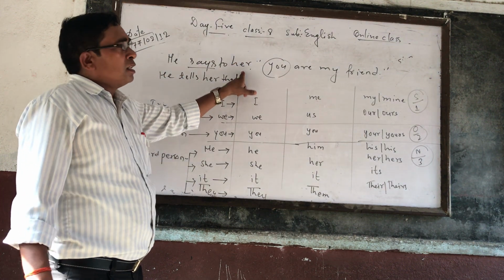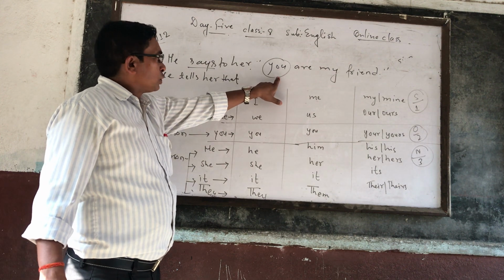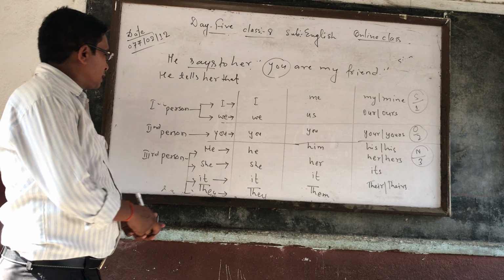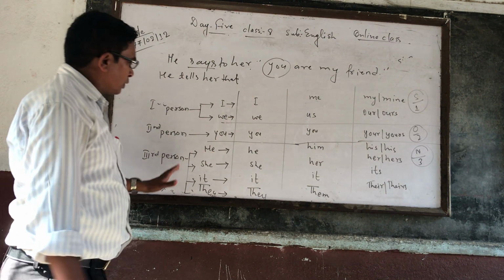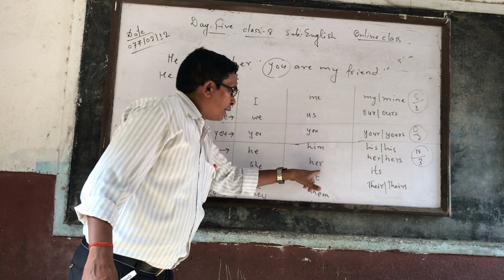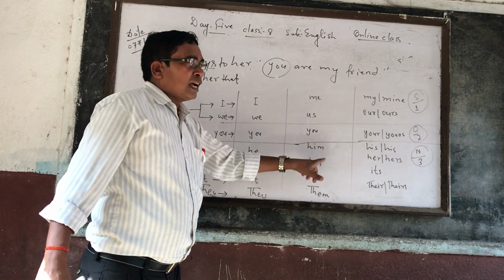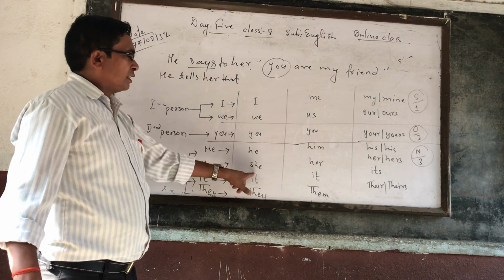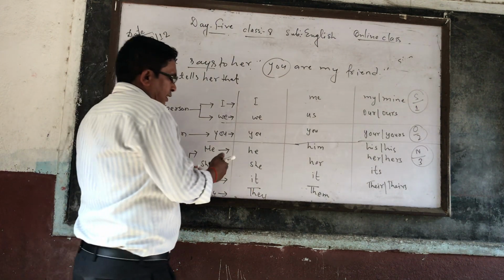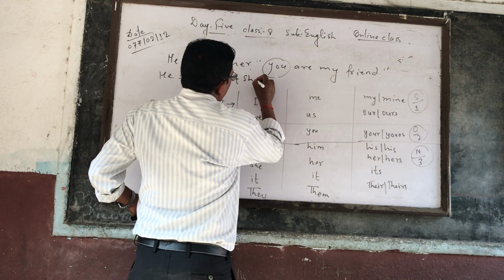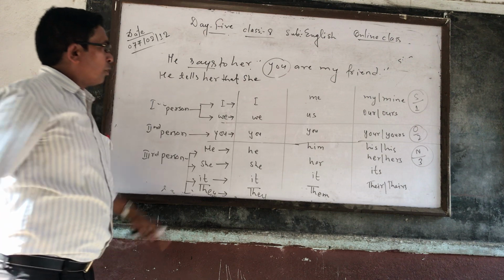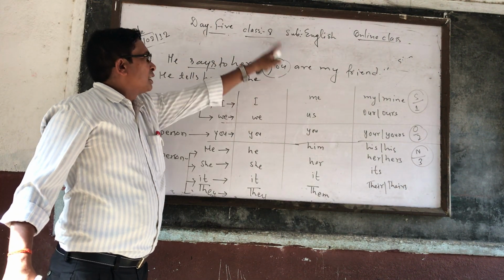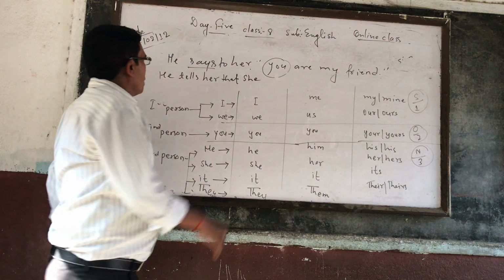But the problem is, you is here as a subject, so the subject of her is she. How can you see? In rule number 4, her means objective case, and if you come to the subjective case of her, you can see here she. That's why here the answer will be C. Instead of you, you can write she, because you is changed according to her.